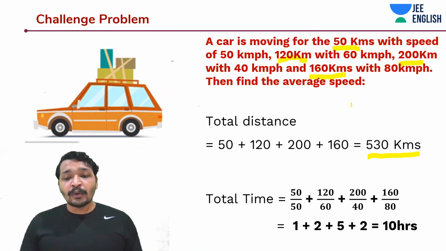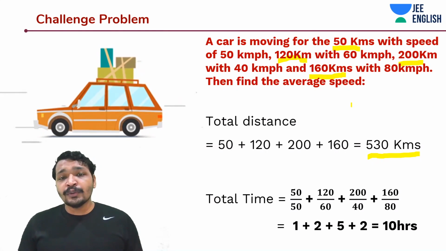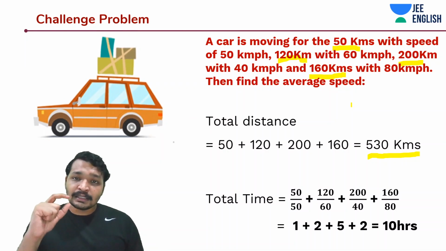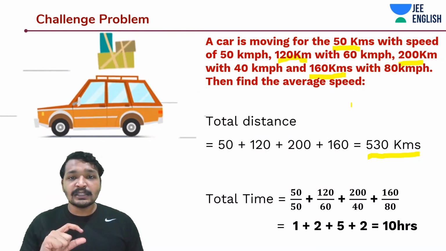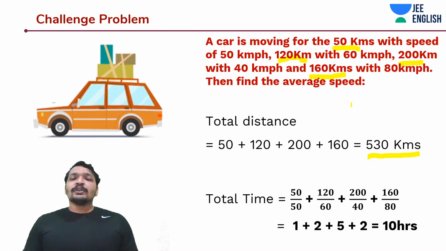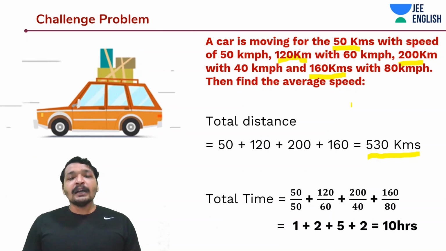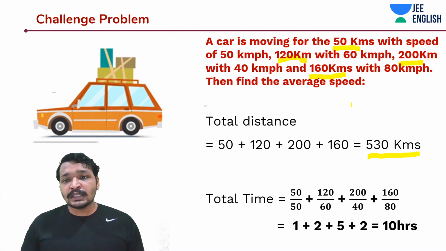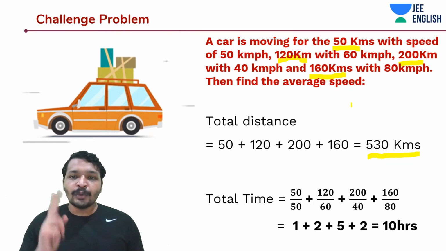Now the total time. Coming to total time, how do you find out the total time? You know the speed, you know the distance, so you divide each interval's distance by its speed, and then you will get the total time in hours in this case. So 50 kilometers by 50 kilometers per hour, that's going to be 1 hour. 120 kilometers by 60 kilometers per hour, that's going to be 2 hours.